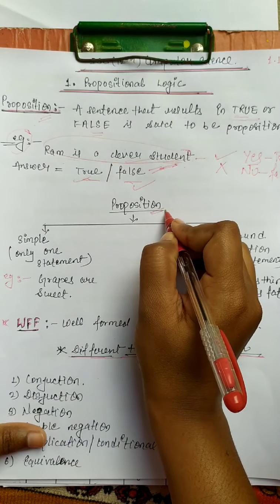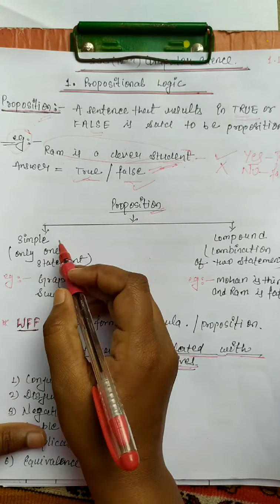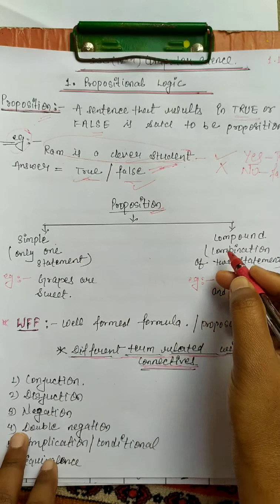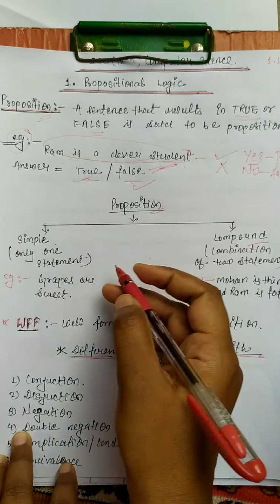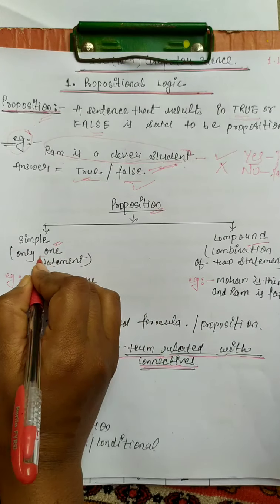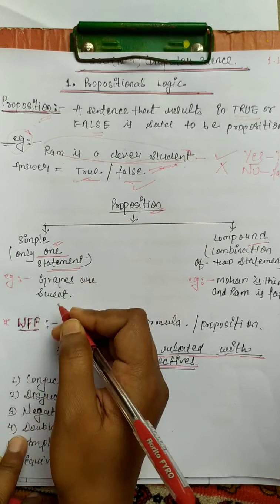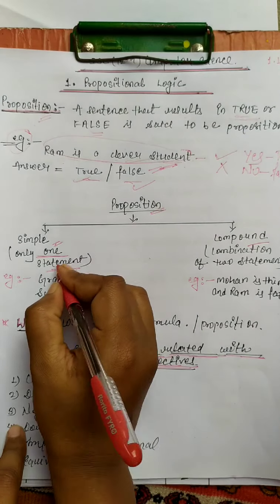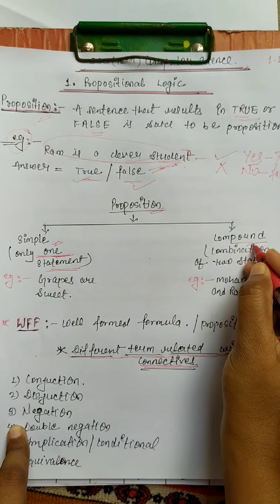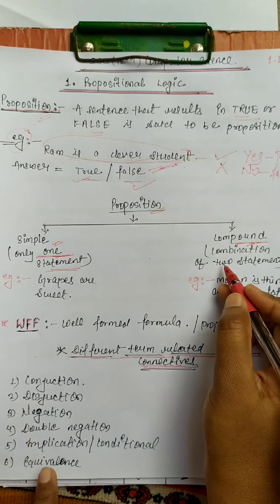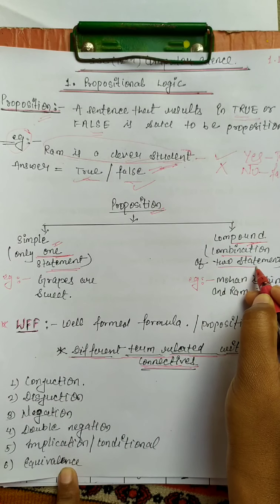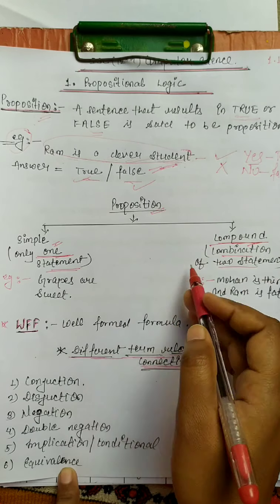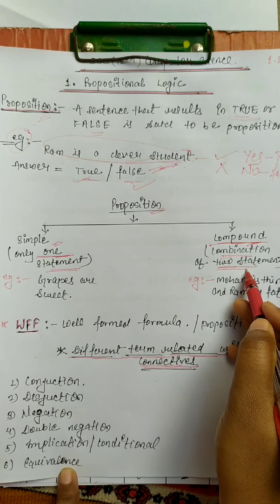Next, there are two types of proposition. First is simple and the second one is compound. In a simple proposition, there is only one statement. But in a compound proposition, there is a combination of two statements.